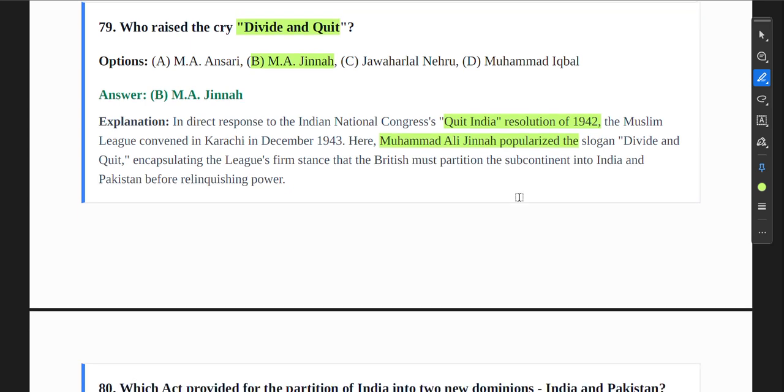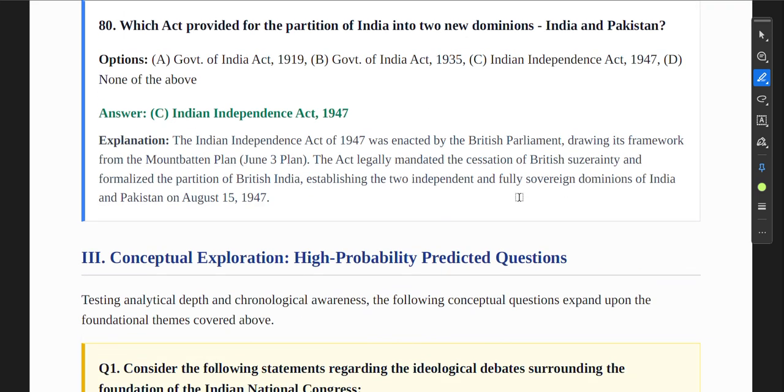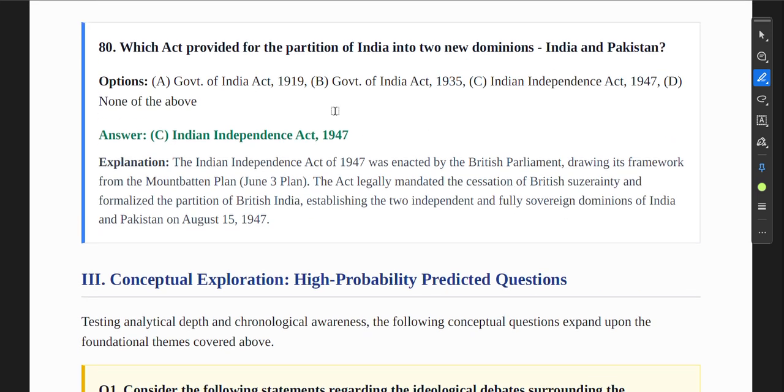Next question. Which act provided for the partition of India into two new dominions, India and Pakistan? It was the Indian Independence Act, 1947. So partition happened because of that.